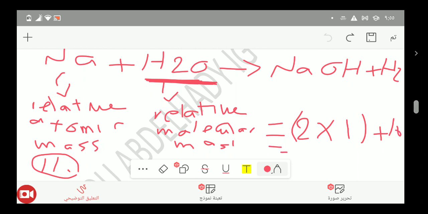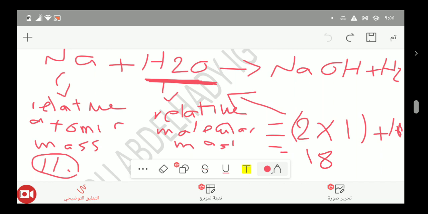So here, 2 multiplied by 1, which is 2, plus 16 equals 18. So the relative molecular mass of H2O, or water, is equal to 18. Now we make the balancing for the chemical reaction.